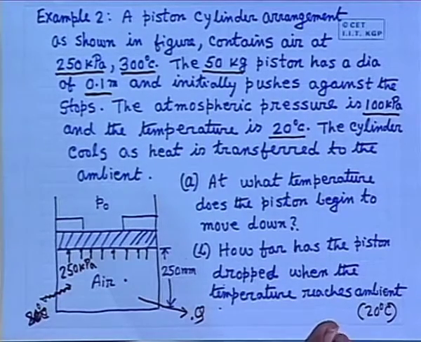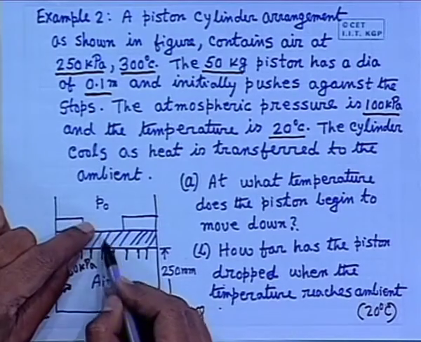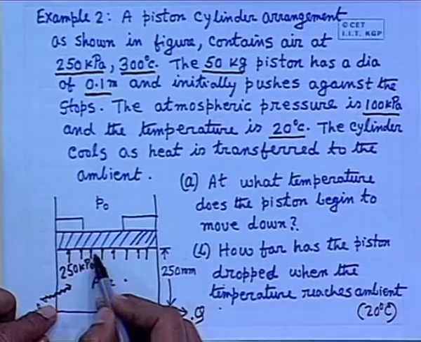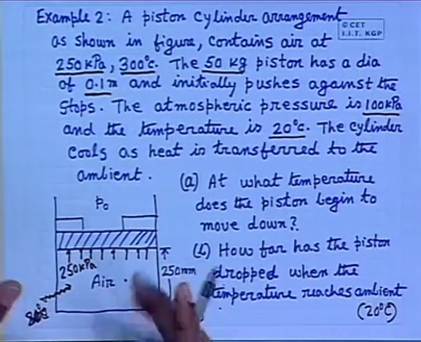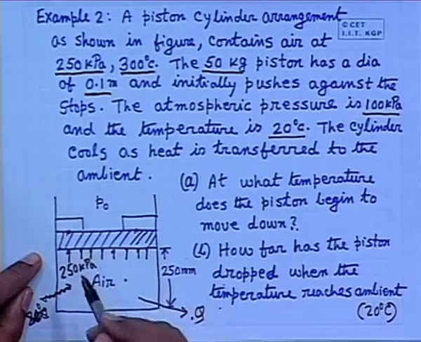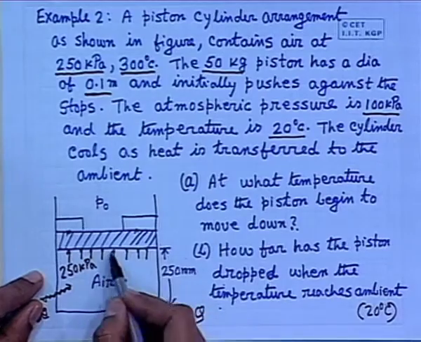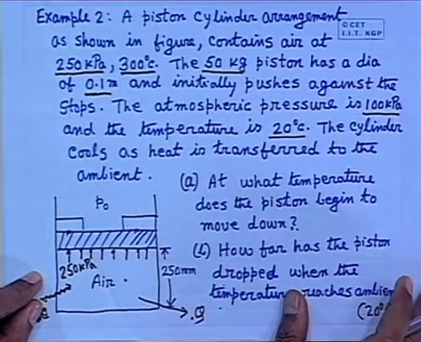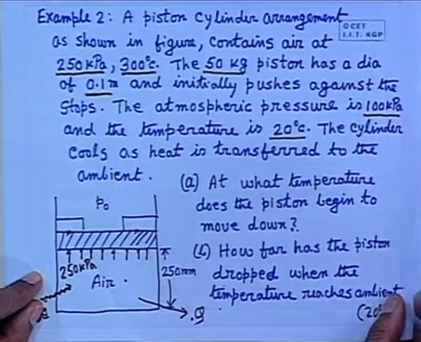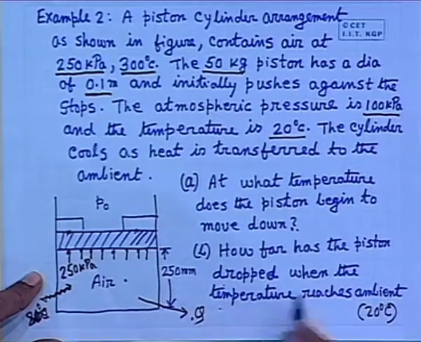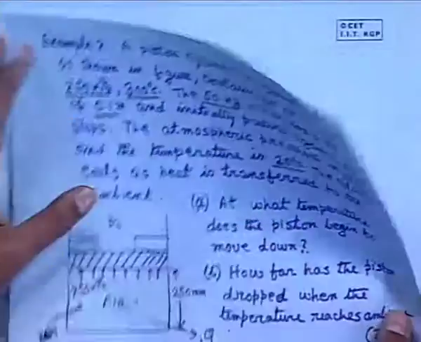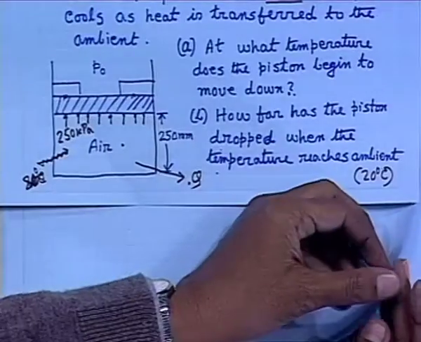Reaction will be 0. That means the forces on both sides, except these reaction forces, that means pressure and the weight and the pressure forces, will be equal to each other. These normal forces here will be 0. Clear? And if you reduce the pressure any more, it will automatically descend down. So, we have to find that pressure, and if we know the pressure, we can find the temperature. So, this part is more of mechanics than of thermodynamics.